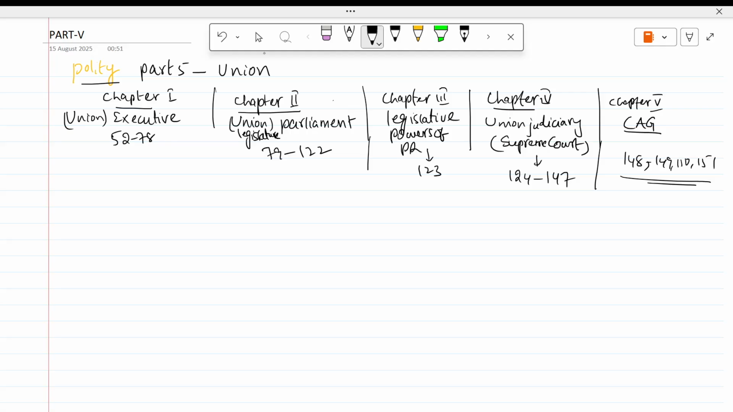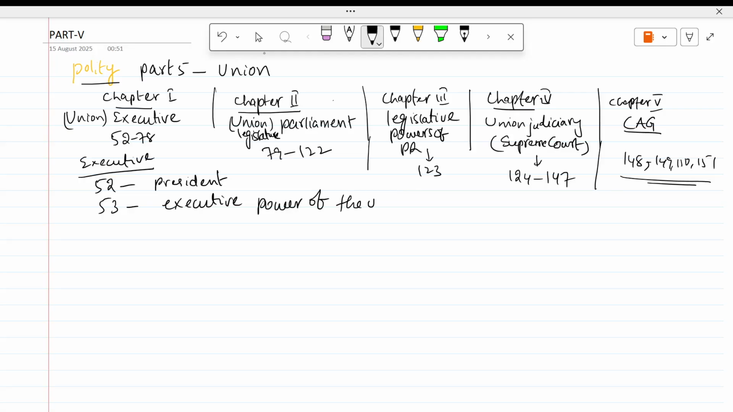So first we will discuss chapter 1, that is executive. Executive, we will see first 52. Article 52 says there should be a president for India. 53 says the executive power of the union is vested in the president. Vested means lies in the president. And this power, the president can exercise directly or indirectly through subordinates.